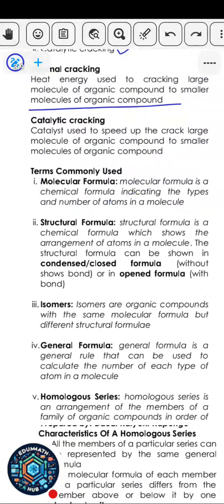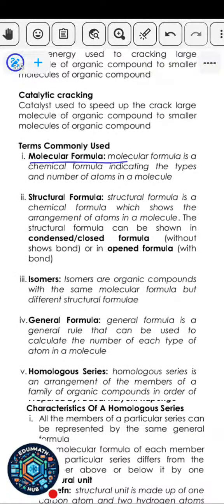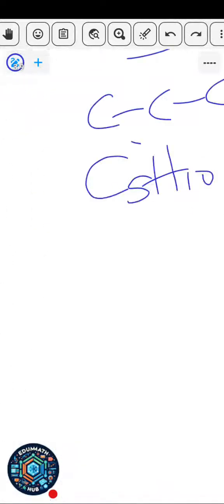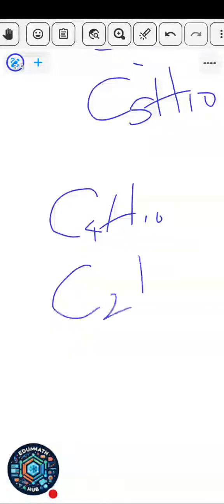Then the terms used in organic chemistry. Now, the first thing you need to know in organic chemistry is what's called molecular formula. Molecular formula is a formula that indicates the type and number of atoms in a molecule. So something like this, for example, C4H10 is butane. This is a molecular formula. But if you look at this, you notice that you can divide both sides by 2. This will be C2H5 if you divide by 2.